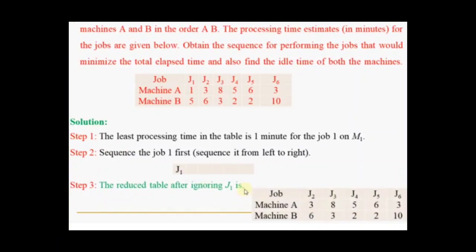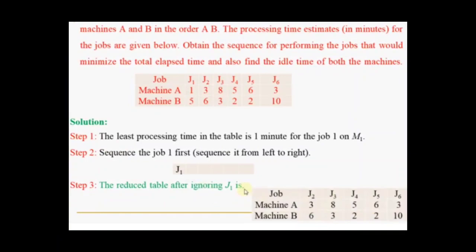Now, as J2, J3 and J6 are left, the least processing time is 3 minutes, but it occurs on all the jobs. First consider machine B, where it occurs for J3. Therefore, as it occurs on the second machine, you write it from right to left, J3. Already we have written J5, J4 and then J3 from right to left, and from left to right we already did the sequencing of J1. Only J2 and J6 are now left. Out of these, J2 and J6 have the same processing time of 3 minutes.